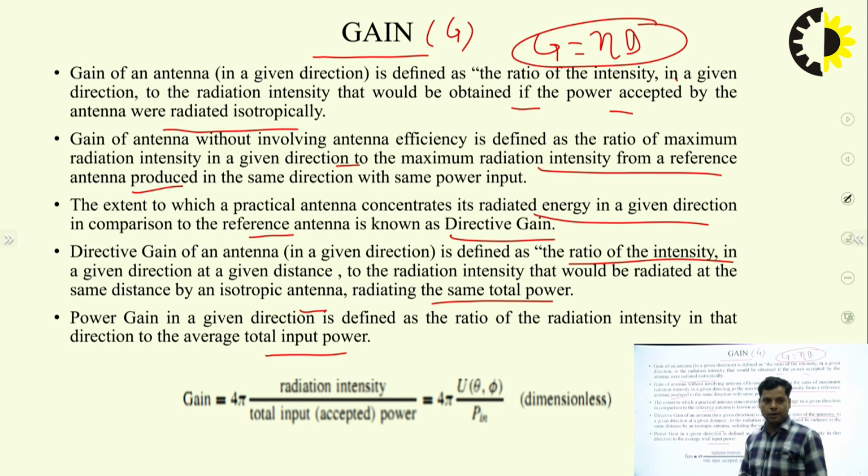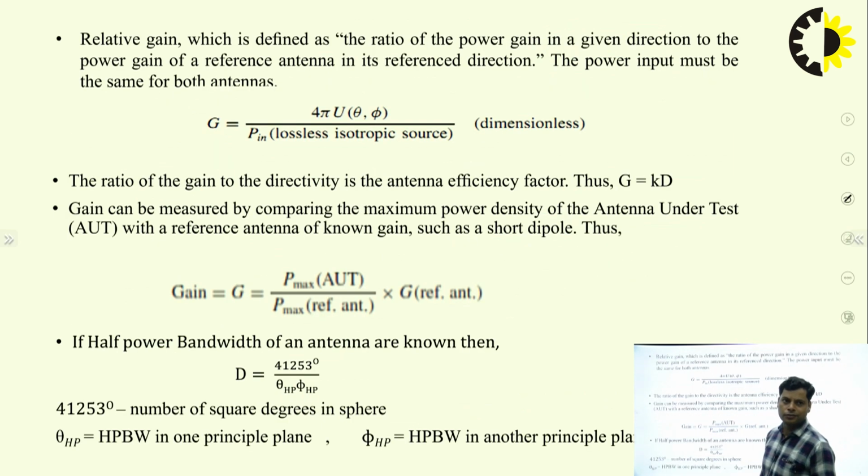In terms of power, we call it the power gain. This is also a form of gain, and it is given by gain equals 4 pi times radiation intensity divided by total input power. So, these are some different forms of gain.